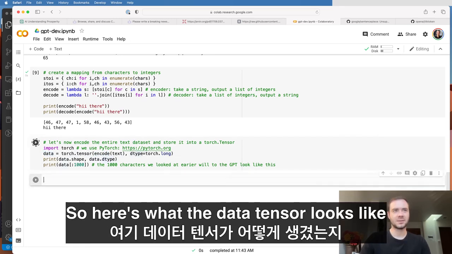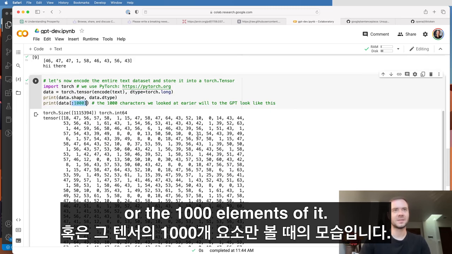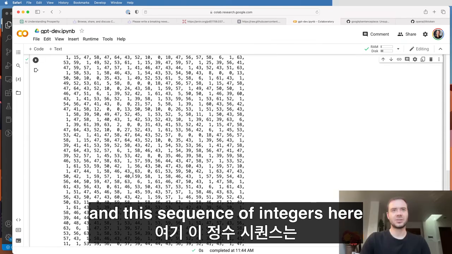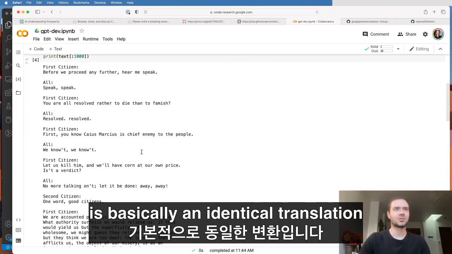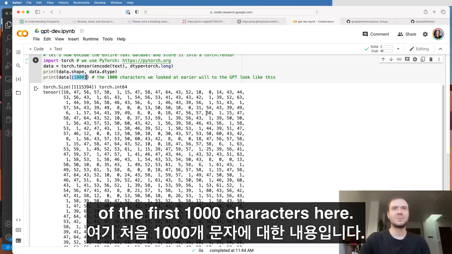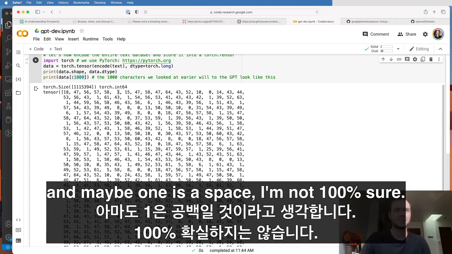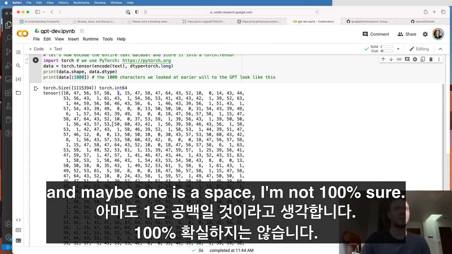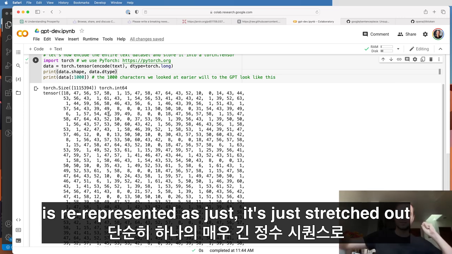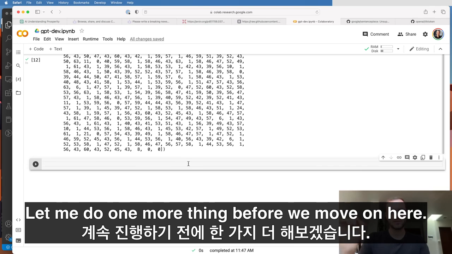Here's what the data tensor looks like when I look at just the first 1,000 elements of it. We have a massive sequence of integers, and this sequence is basically an identical translation of the first 1,000 characters here. I believe, for example, that 0 is a newline character, and maybe 1 is a space, though I'm not 100% sure. But from now on, the entire dataset of text is re-represented as a single very large sequence of integers. Let me do one more thing before we move on here.